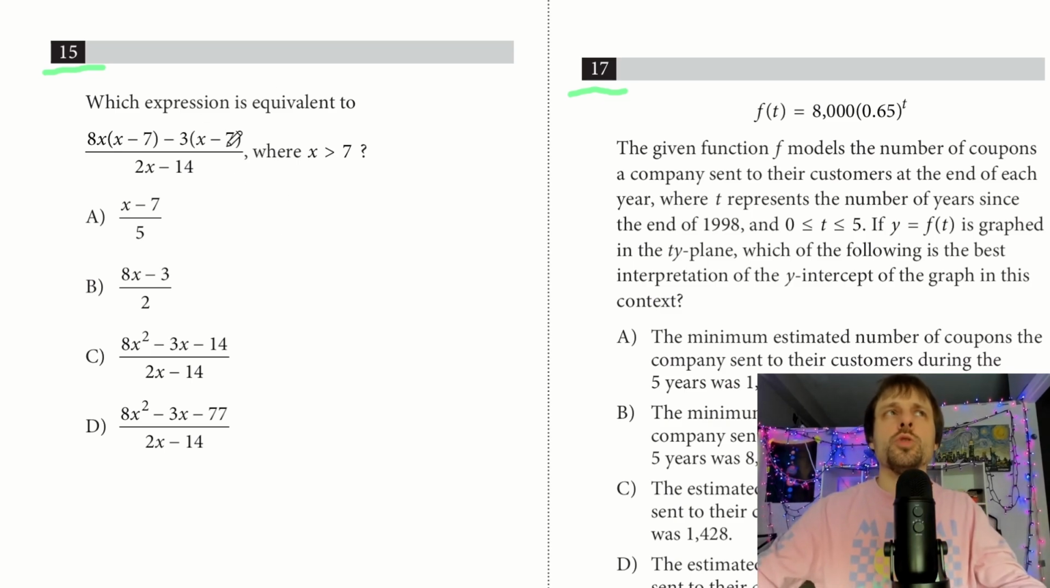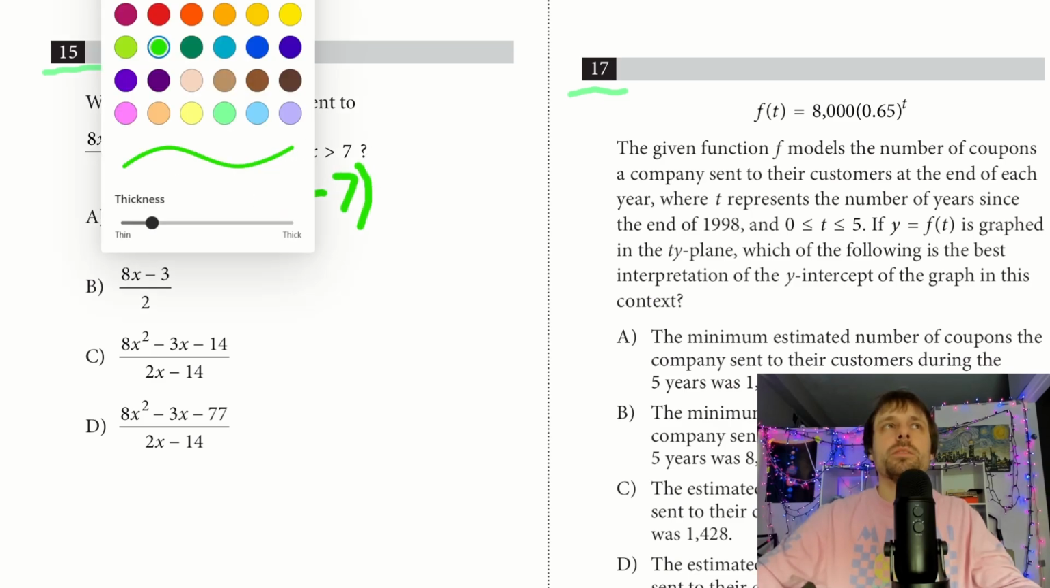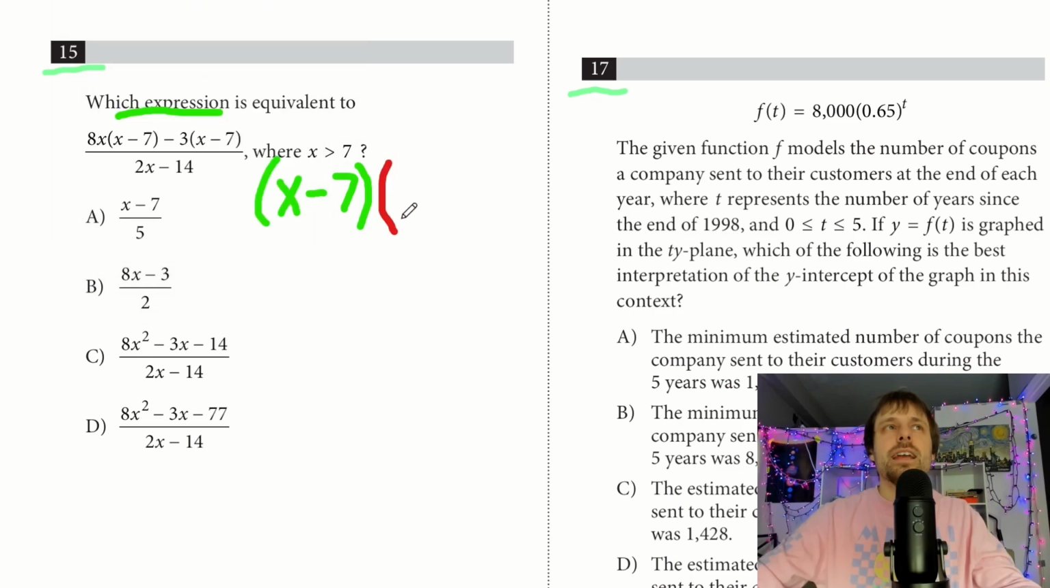First, I start with my numerator. Is there anything I can factor up here? And there is. I can literally factor out x minus 7. And I think it's going to make more sense when you see it written. So if I factor out x minus 7, think about what was multiplied by x minus 7. It's going to be this 8x, and it's going to be minus 3.